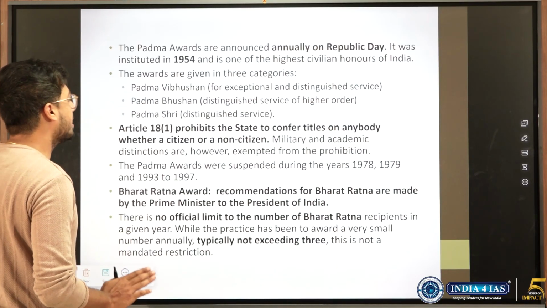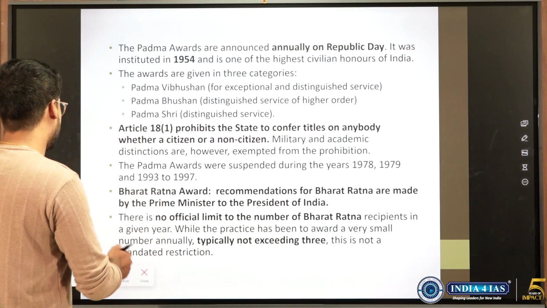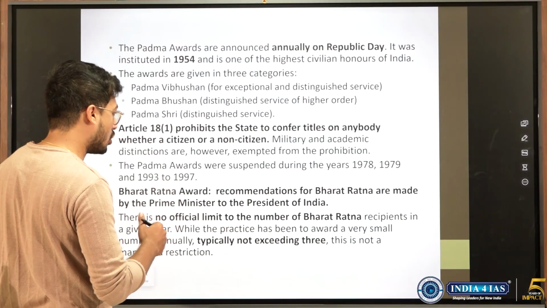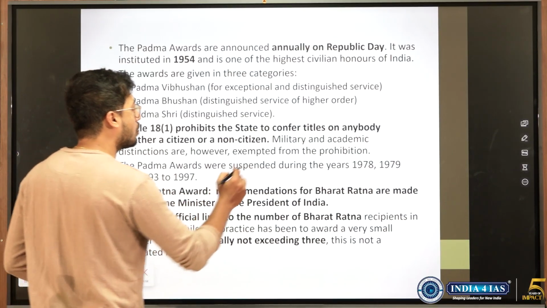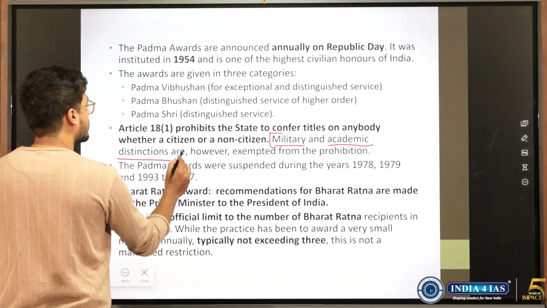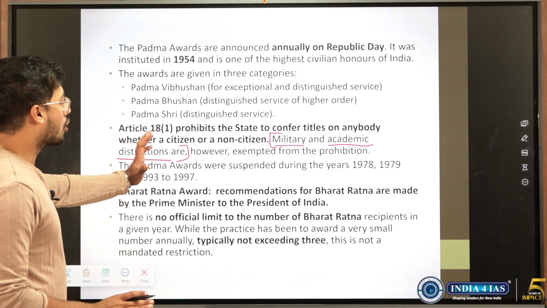So this much basic idea is enough for us. Beyond this, if you want to go, that is left to you. And under Article 18 also, it is not that the state will not permit any titles. It will permit only military and academic distinctions, and the rest of the titles are not to be conferred.